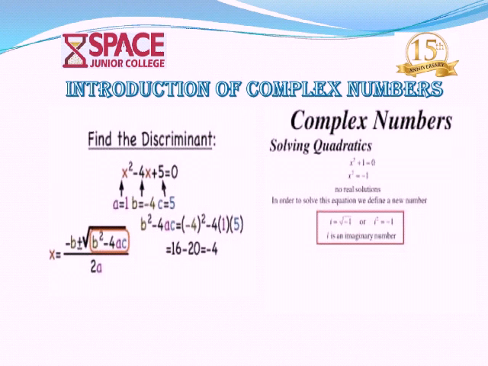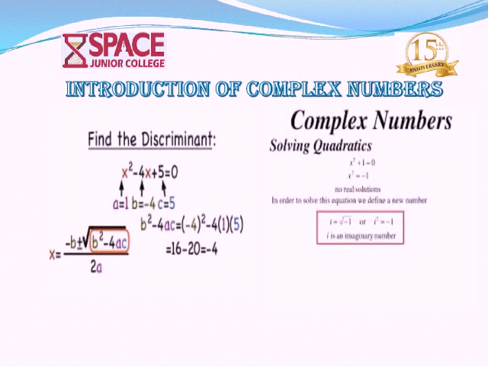Why? Because the square root of any negative number does not belong to the real numbers. That's why we say that there is no solution in the real numbers. Root minus 4 does not belong to the real numbers. That's why we say that this type of quadratic equation cannot be solved in real numbers. So this is the main concept behind the introduction of complex numbers.